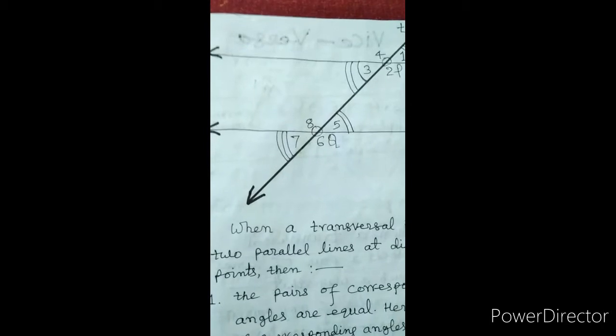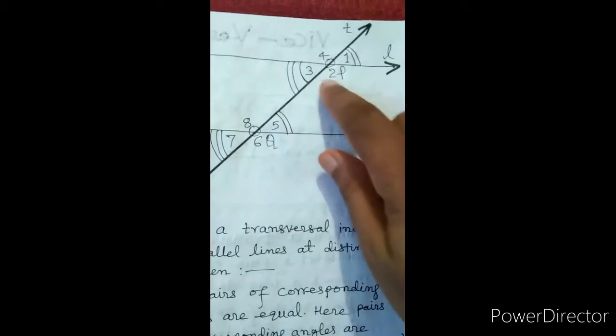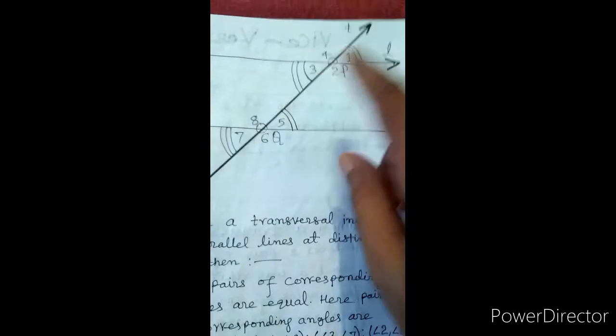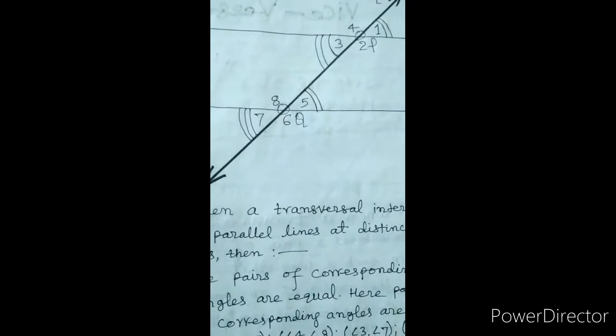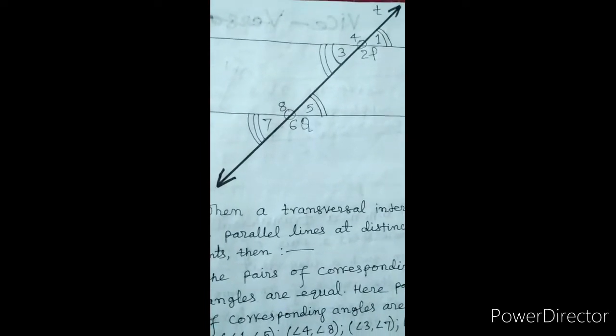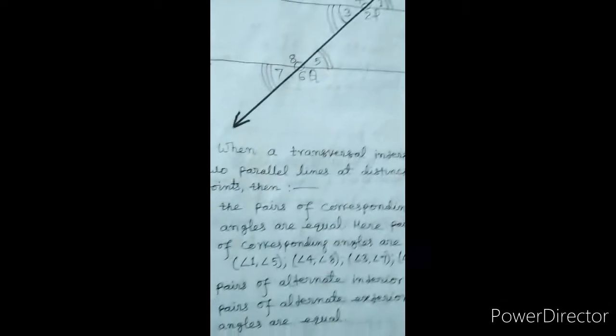Sum of these angles is 180 degrees. These angles are called supplementary angles. Similarly, angle 2 and angle 5 are also called co-interior angles. If the sum of angle 2 and angle 5 is 180 degrees, then lines L and M will be parallel.